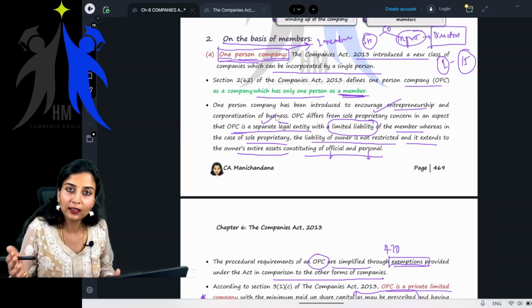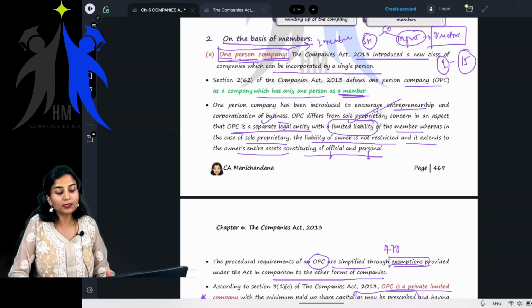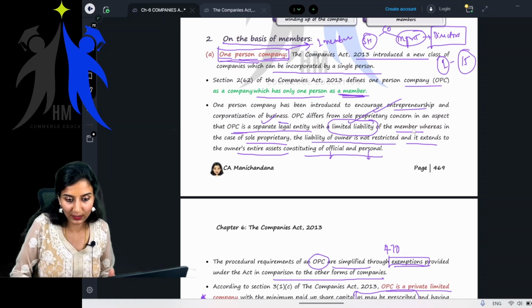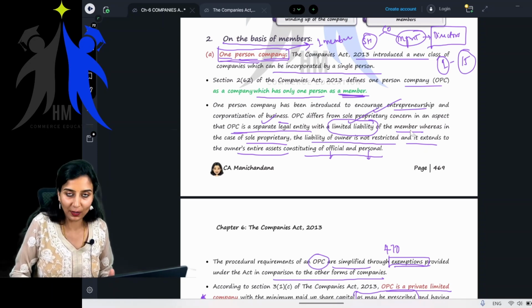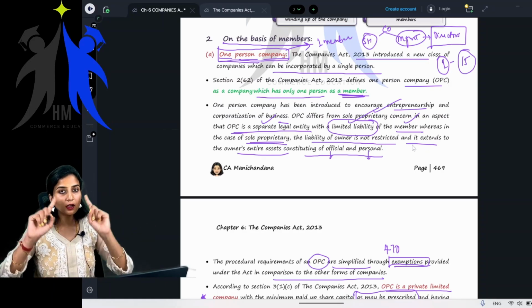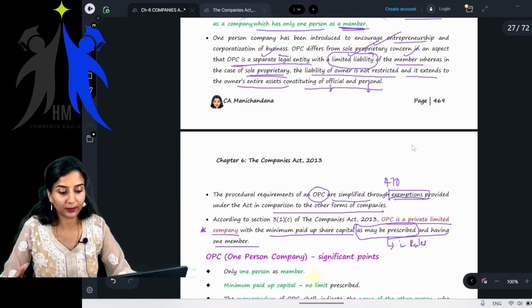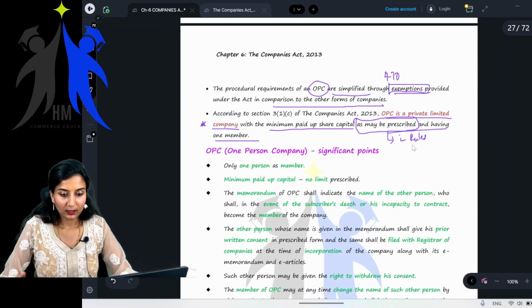What are the features of the company? Separate legal entity. Yes, ma'am. Separate legal entity with limited liability of the member. Limited liability of whom? Limited liability of the company, na? No. Limited liability of the member. Very good. Whereas in the case of a sole proprietor, the liability of the owner is not restricted and it extends to the entire assets of the proprietor. Okay, fine. So this is fine.